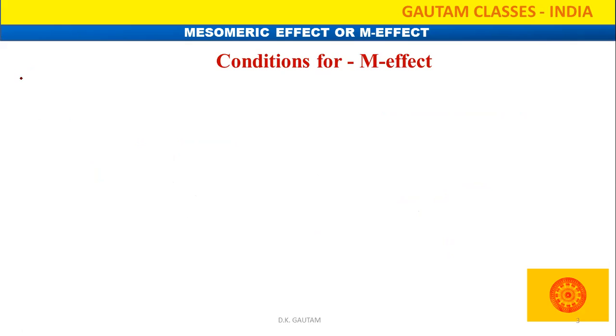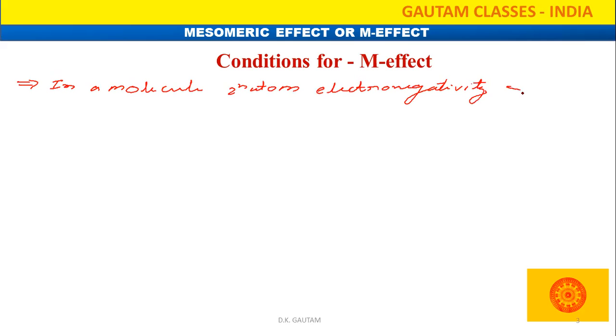The first condition is that in a hetero molecule, if the second atom has more electronegativity than the first atom, that is, the second atom's electronegativity is greater than the first atom's electronegativity.